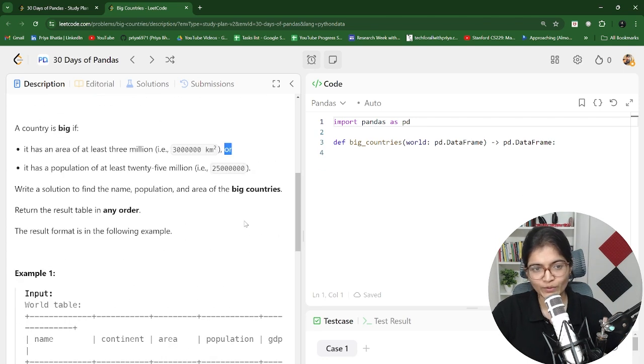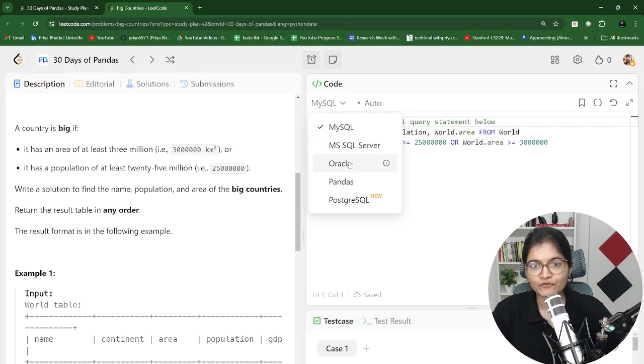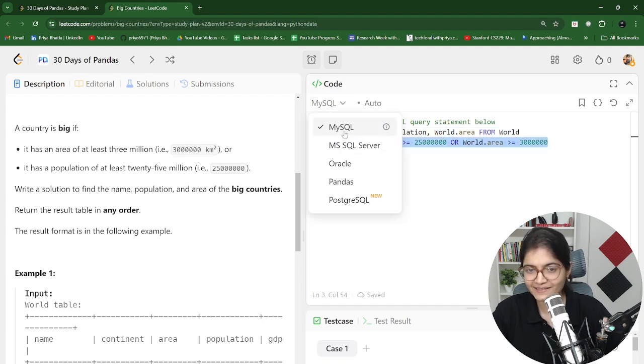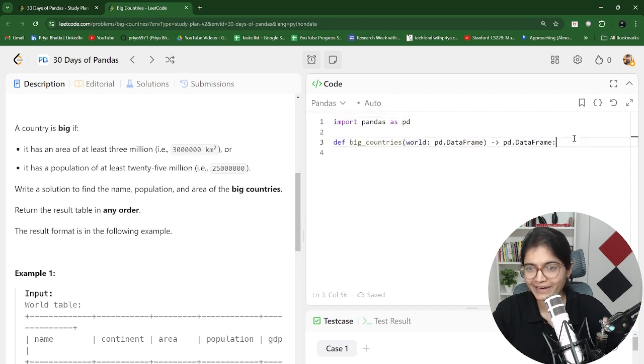Now we can solve this question with an SQL command also. If you want to work with SQL, you just have to change this to MySQL, and I have done that as well. It's a very simple query: we select name, population, and area, with this constraint in the where clause. But things get more complicated when we work with the data frame. So let's work with the data frame for these videos, so we get an idea of how to apply these filtering operations in the pandas framework.